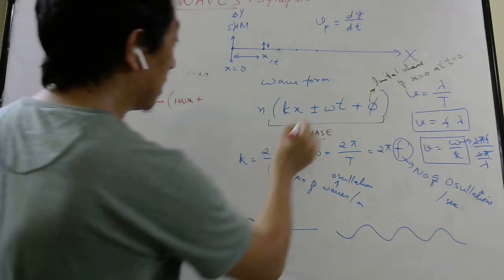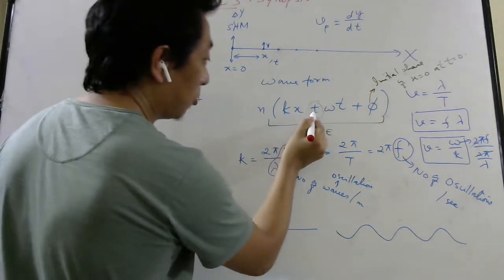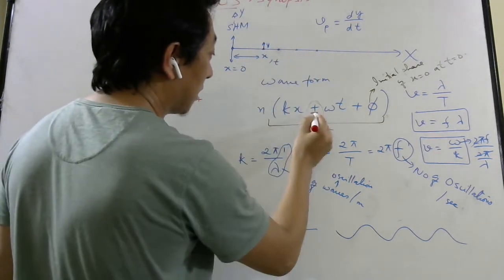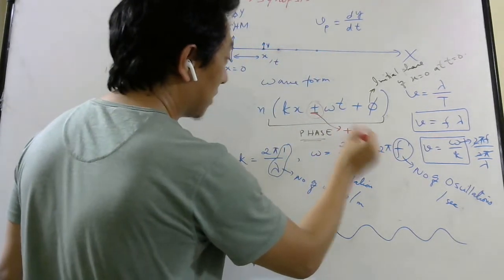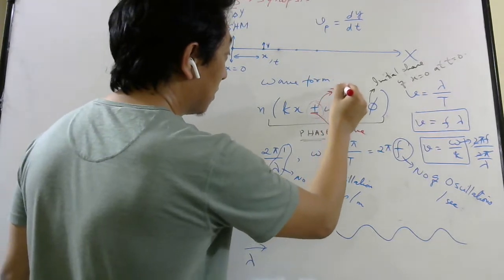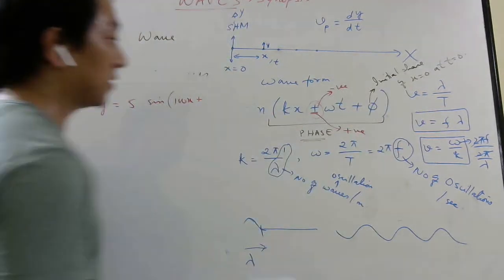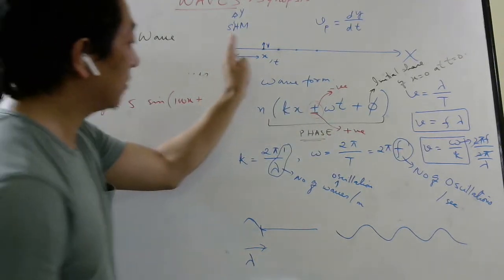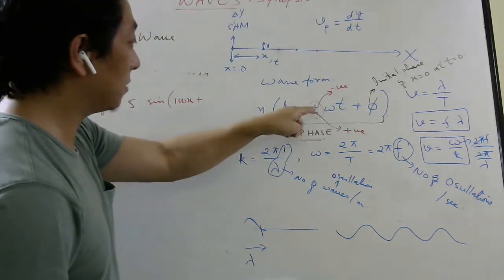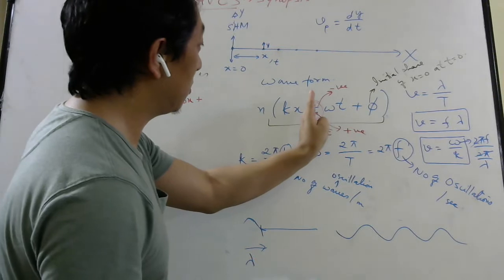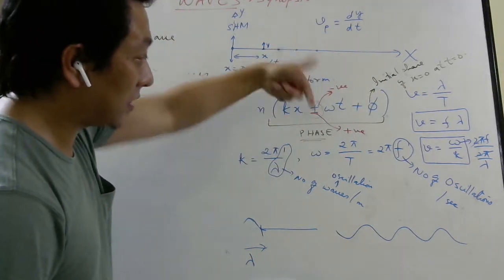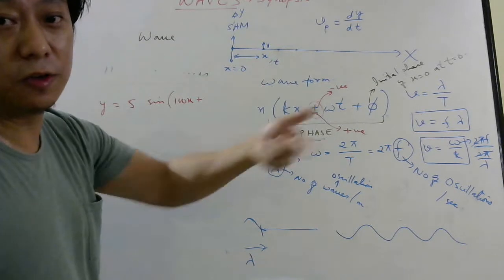Okay, I did not speak about this plus and minus, right? Let me quickly tell you, minus means the wave is traveling along positive x-axis, and plus means the wave is traveling along negative x-axis. Minus means the wave is traveling along positive x-axis. Plus means it's moving along negative x-axis. See, I don't want to derive all that relation, otherwise the video will become too long.